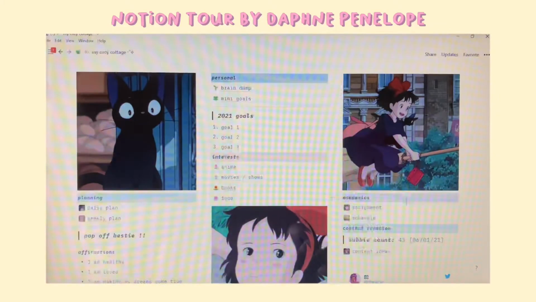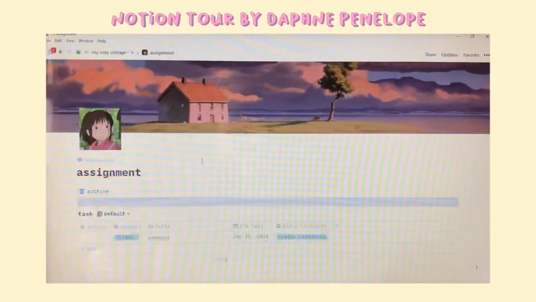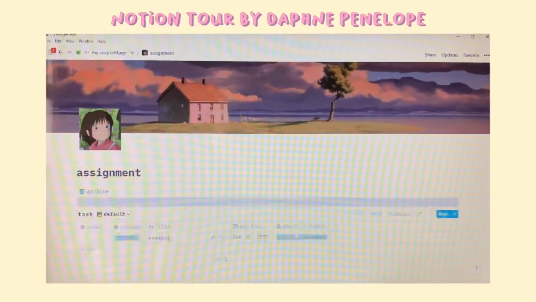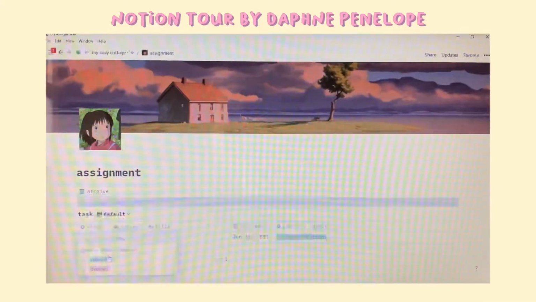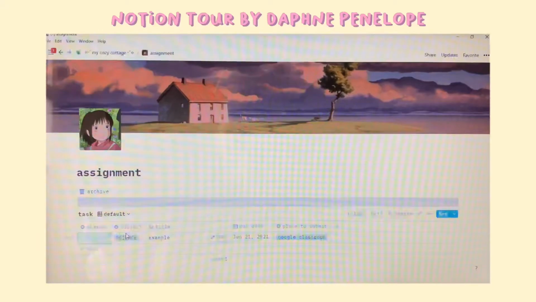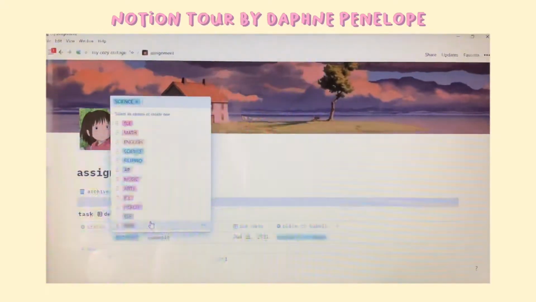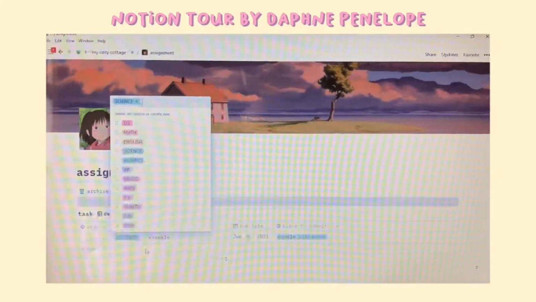Okay, and on the right we have academics, and I have my assignments page over here, and it's just another table where I have the status, which is submitted or declined, the subjects, which I color coded. As you can see, I have a lot of subjects.